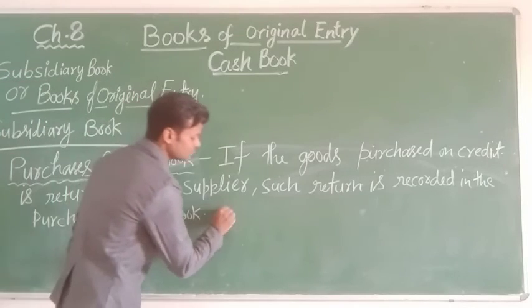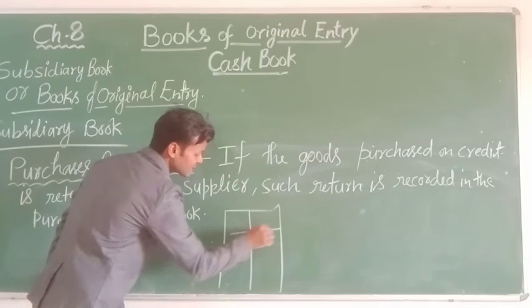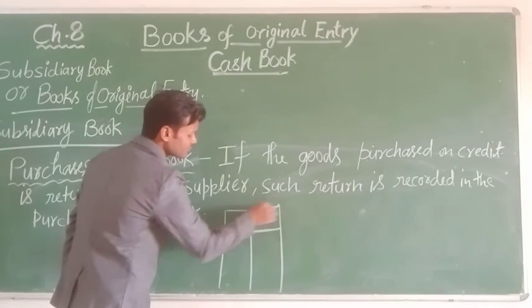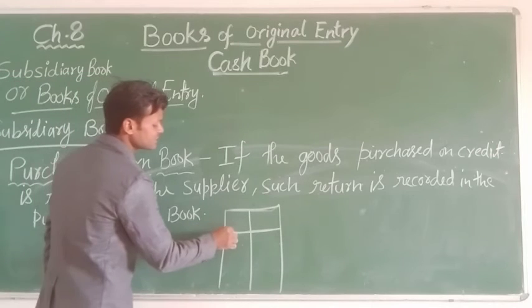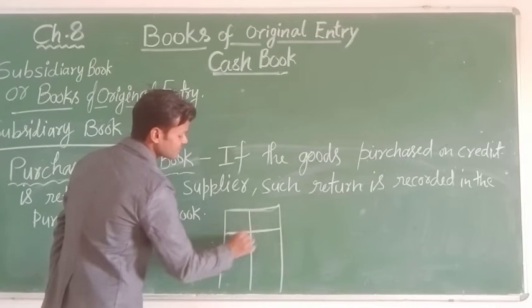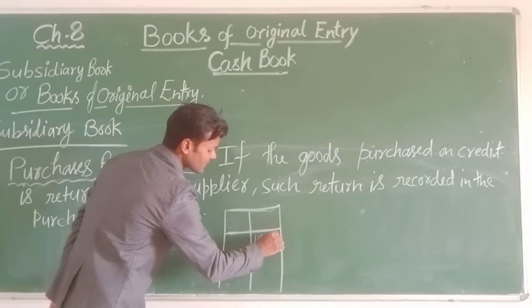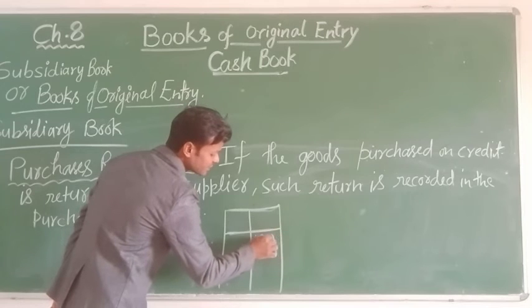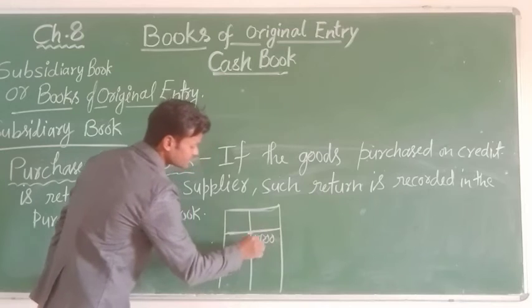Suppose you purchase some goods and the goods are damaged, so you return these goods to the supplier, and that transaction is recorded. Suppose you purchased goods worth 10,000 rupees.